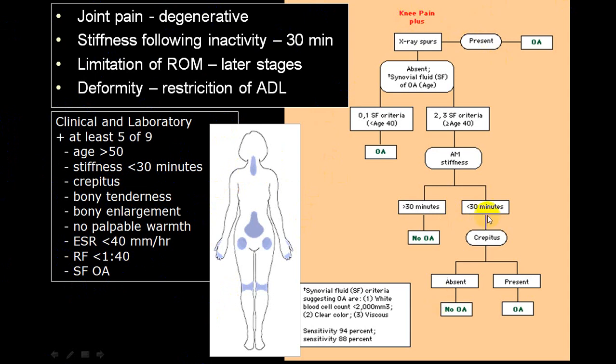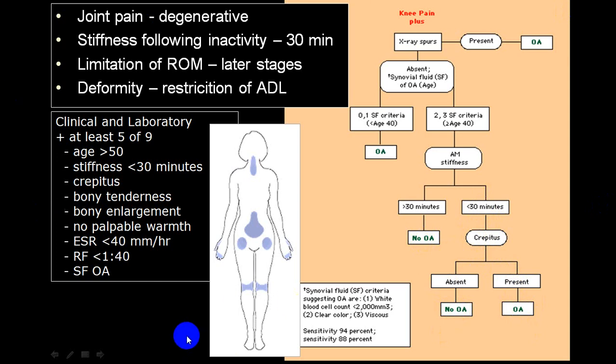these are X-ray findings. If X-ray shows osteoarthritis present, fine; if absent, go for synovial fluid. In synovial fluid, less than 40 years, in favor of osteoarthritis. If the person has 2 or 3 joints which meet the synovial fluid criteria, and morning stiffness, always look for other causes. If there is morning stiffness more than 30 minutes, there is no osteoarthritis. Is it clear? And less than 30 minutes, crepitus present. If it is present, osteoarthritis. If crepitus is not there, no osteoarthritis. This is the way you approach.